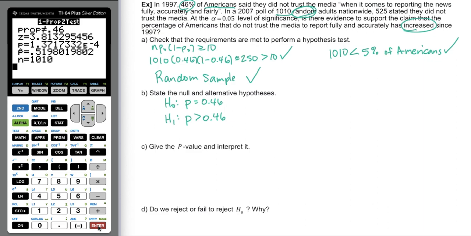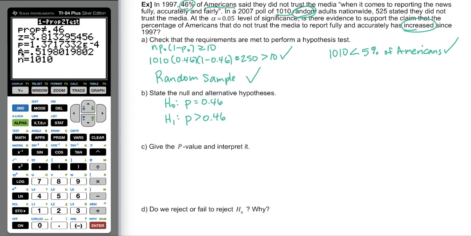So this is giving us a few things. It's giving us a z-value. That is the z-score of our sample evidence, 3.8, which means that's 3.8 standard deviations above the mean, which is quite distant from the mean. This here is the most important thing. This is the p-value. So it's 1.3717, and then notice the e-4. The probability is so small that it is in scientific notation. So we're going to go ahead and write that in standard notation in our notes.